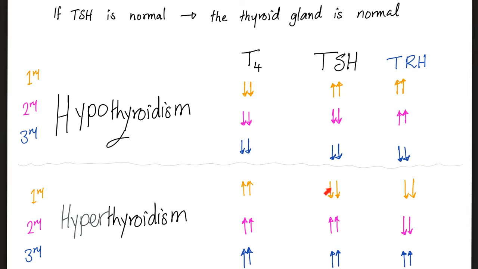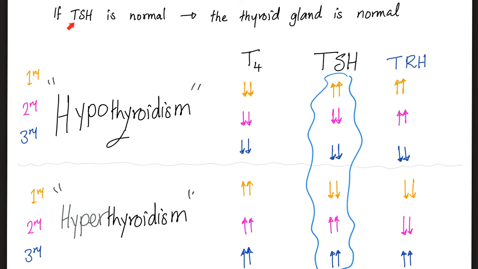Primary hyperthyroidism is the opposite. Have you noticed? Anytime you had a thyroid problem, the TSH was abnormal. And that's why if your TSH is normal, now I know that the thyroid gland is normal. By normal, I mean it's not hypersecreting or hyposecreting.